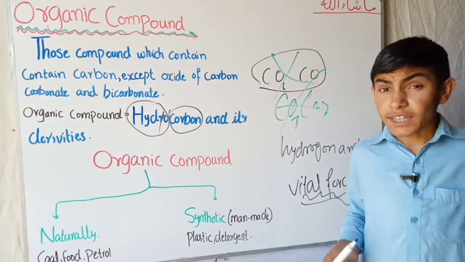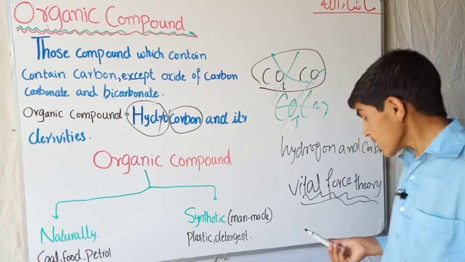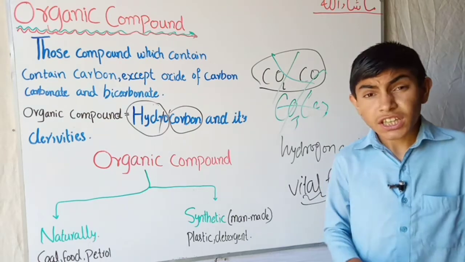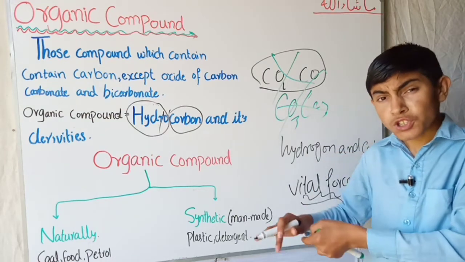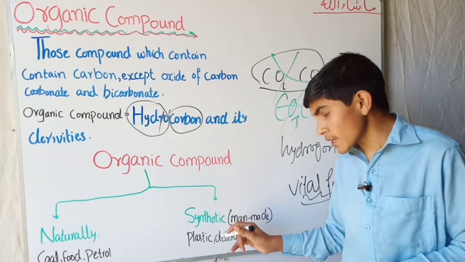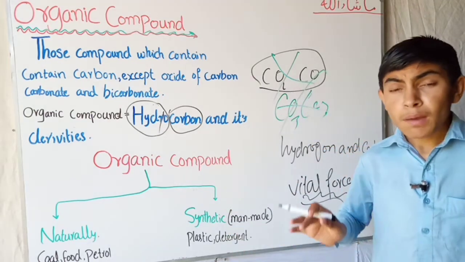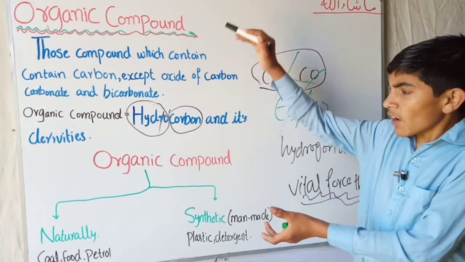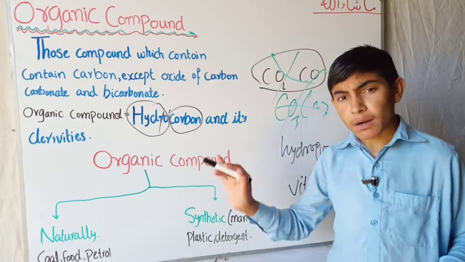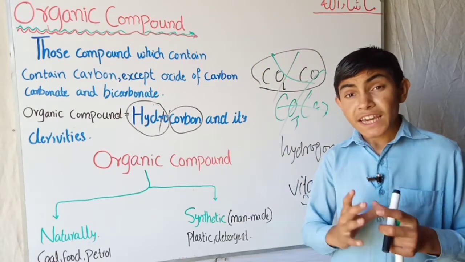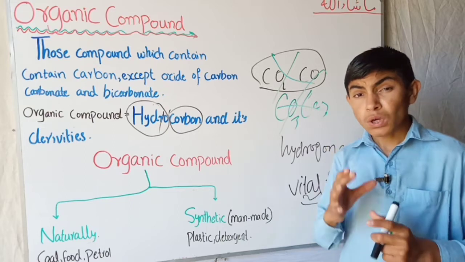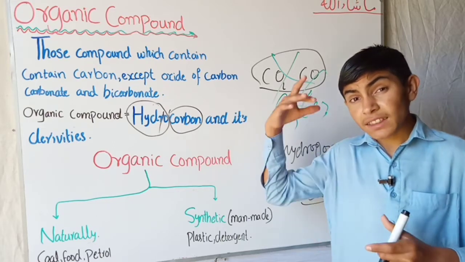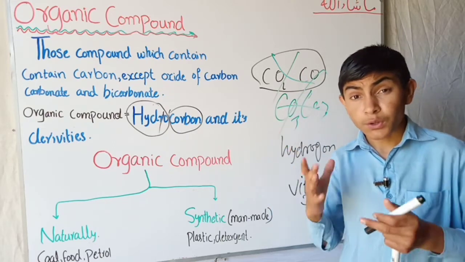These are all organic compounds, and they are all derivatives of carbon. Therefore carbon is the only element that forms millions of compounds.